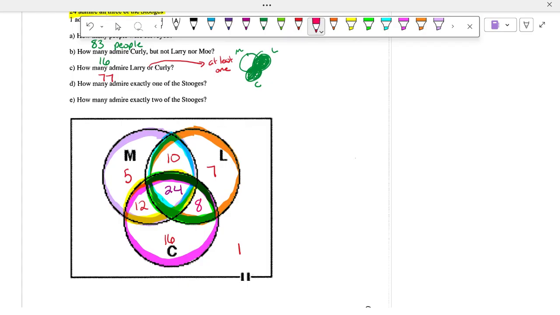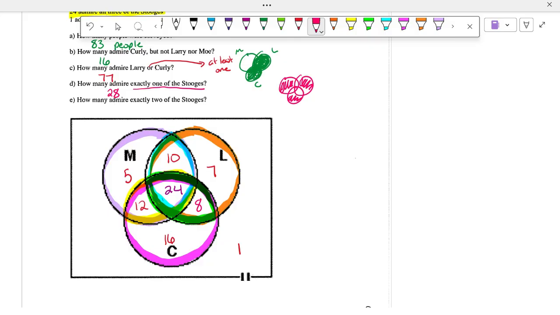So how many people like exactly one of the Stooges? So again, if I'm looking at my Venn diagram, if I want to look at the exactly one, which pieces of the Venn diagram am I looking at? The outside. So here, here, and here. That's what I'm adding up. So it would be 5 plus 16 plus 7, which is 28.